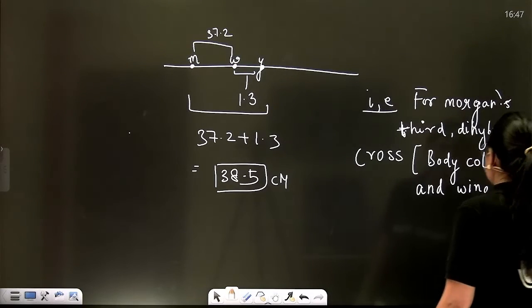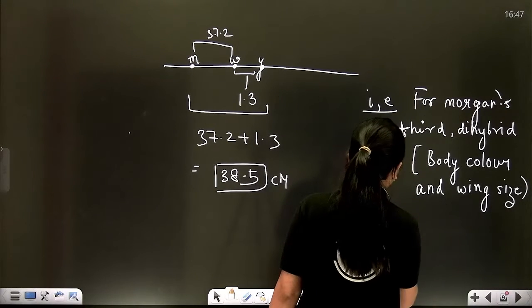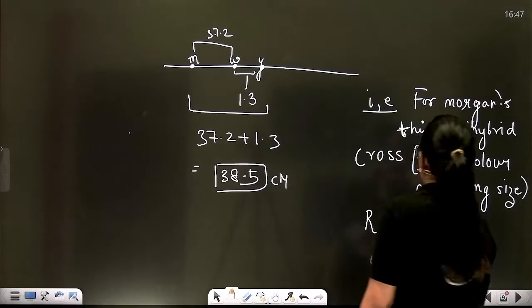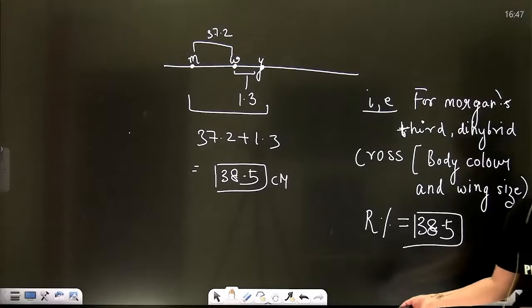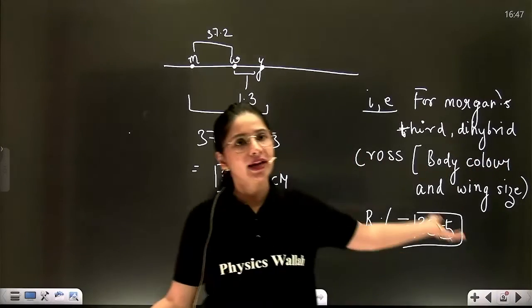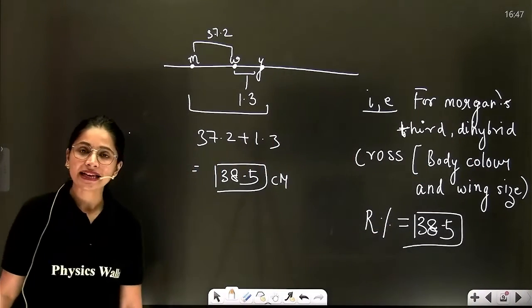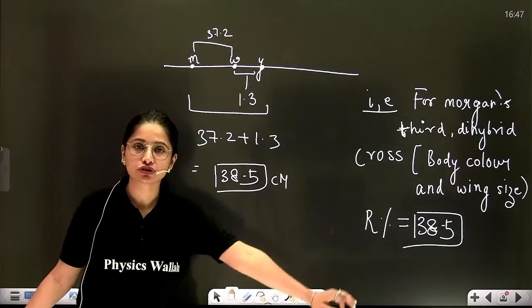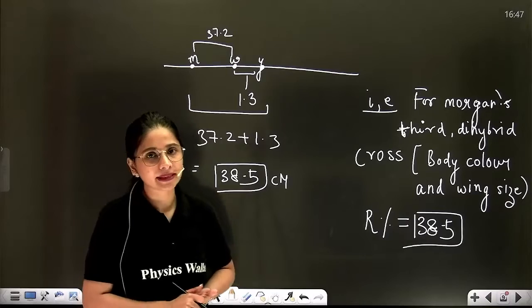The percentage of recombinant gametes is only 38.5%. Parental you can get by 100 minus 38.5. Easy? Understood what is linkage and how it is an exception to the law of independent assortment?